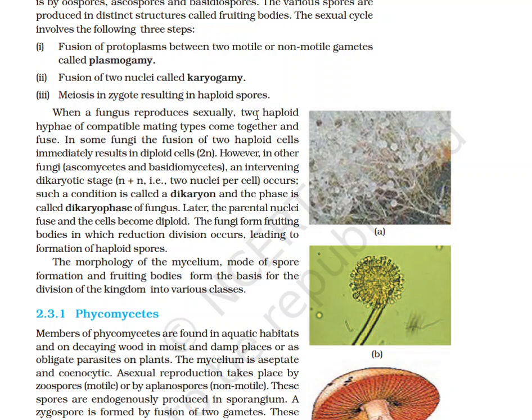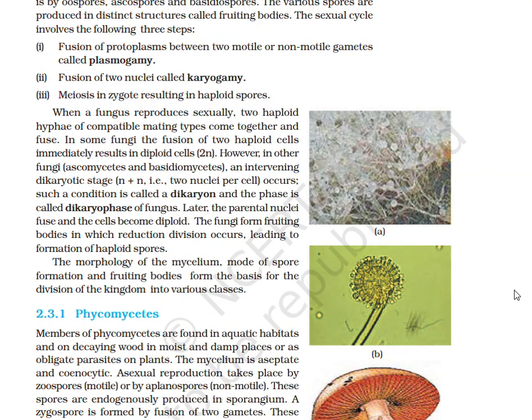When a fungus reproduces sexually, two haploid hyphae of compatible mating types come together and fuse. In some fungi, the fusion of haploid cells immediately results in diploid cells, 2n. However, in other fungi, the Ascomycetes and Basidiomycetes, an intervening dikaryotic stage, n plus n, that is, two nuclei per cell, occurs. Such a condition is called a dikaryon, and the phase is called the dikaryophase of the fungus.